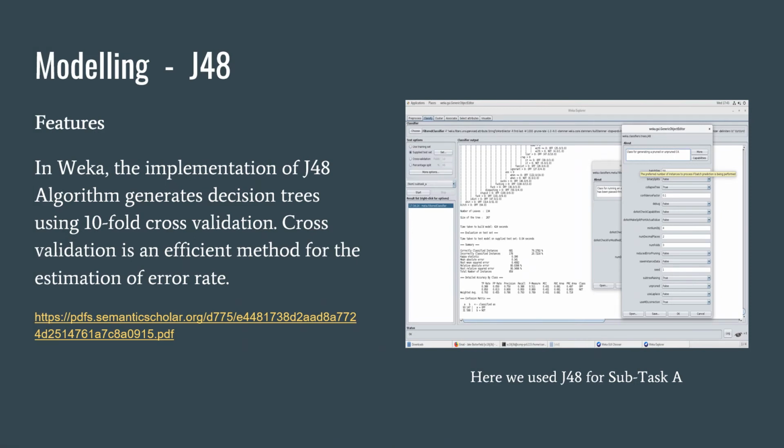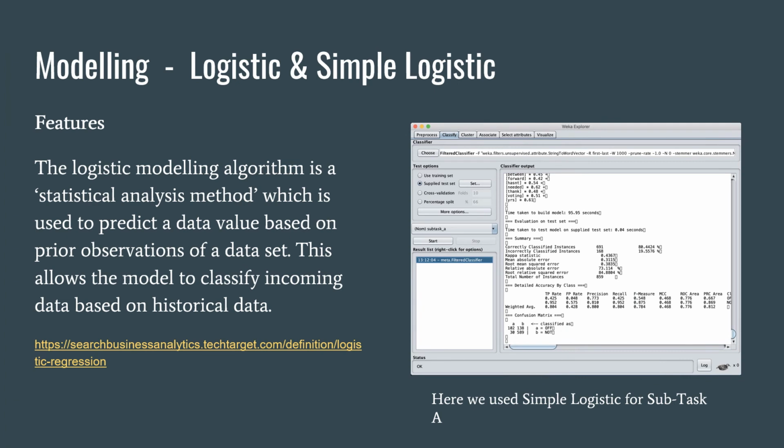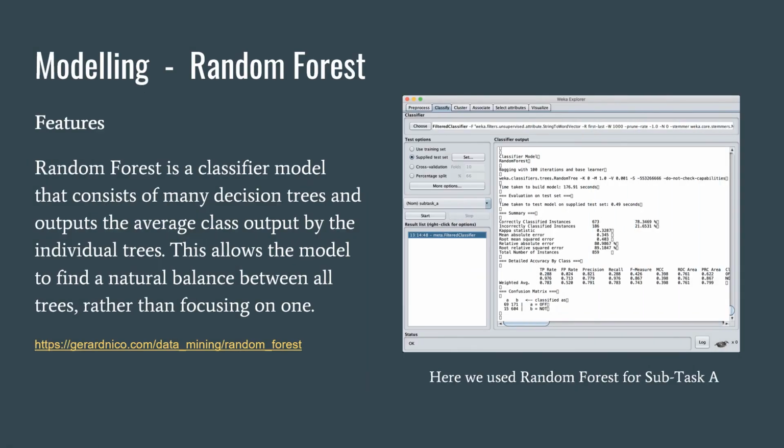The J48 algorithm generates a series of decision trees, then uses cross-validation to estimate the error rate. The logistic algorithm is used to predict a value based solely on prior observation of a dataset. The random forest algorithm creates multiple decision trees and works out the average between them all.